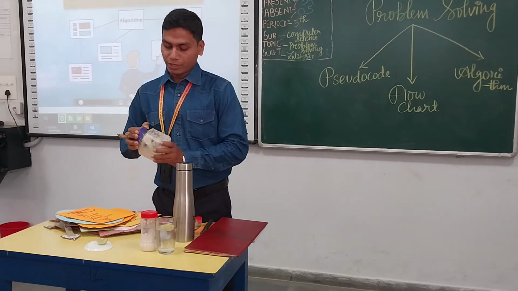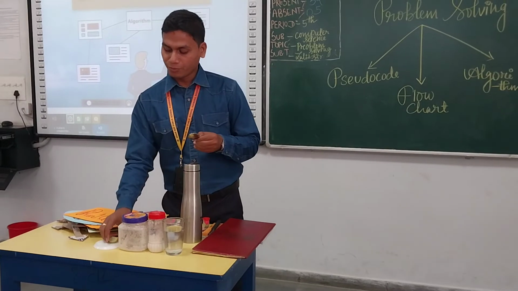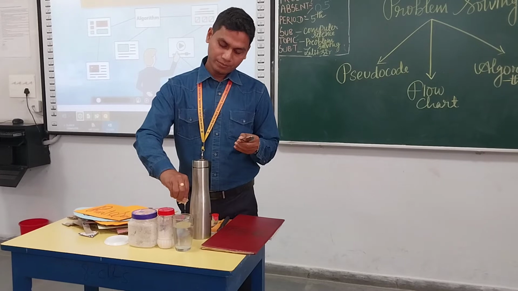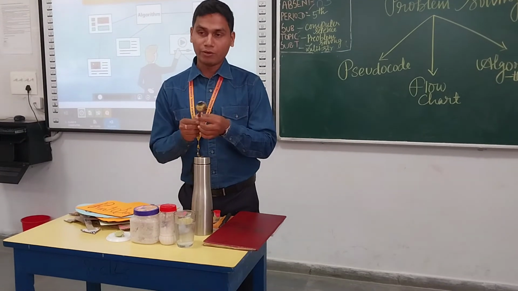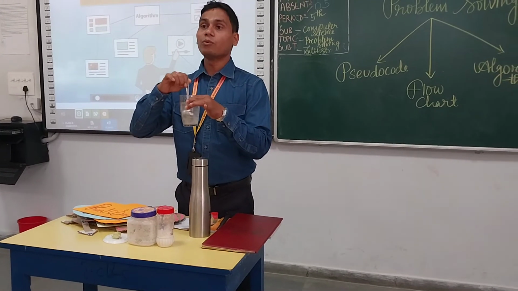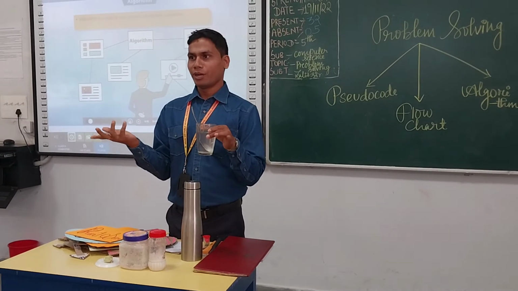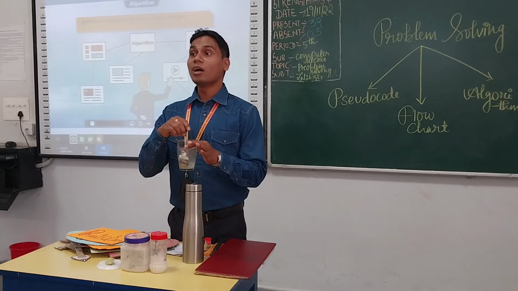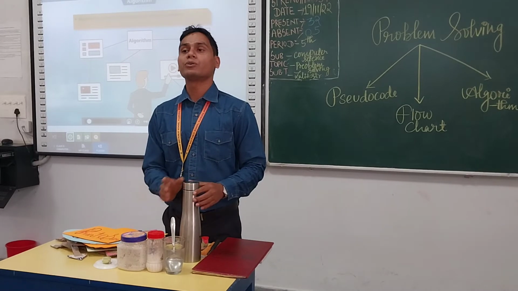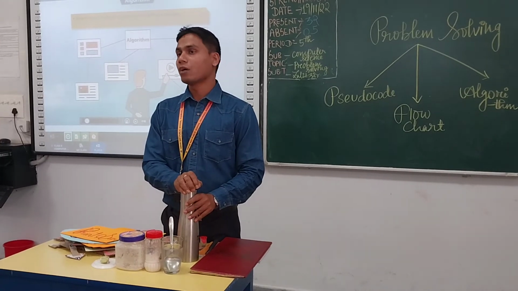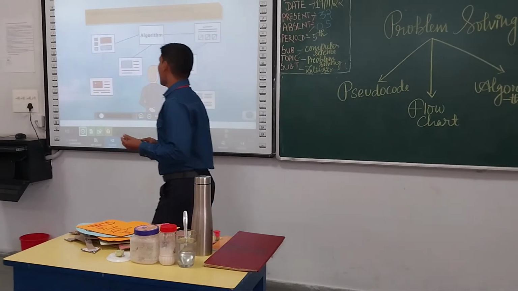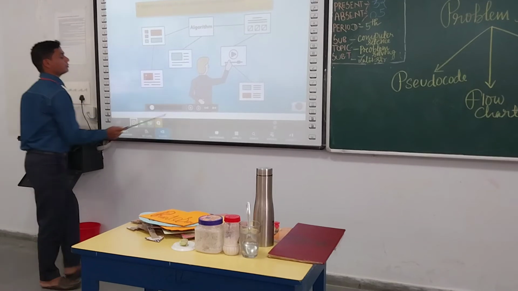Next, what is the fourth step? Then what is step five? We have to mix it, right? Then our lemonade is prepared. So this is the algorithm, and these are the steps to follow the algorithm. In general life also we have to follow what? Algorithm. Clear? We have to see this video and you have to know. Okay?